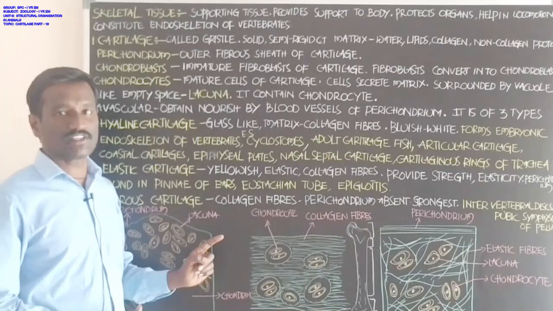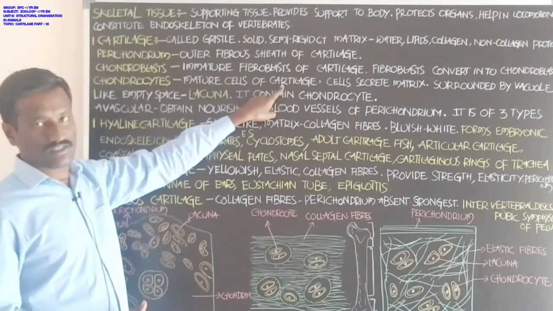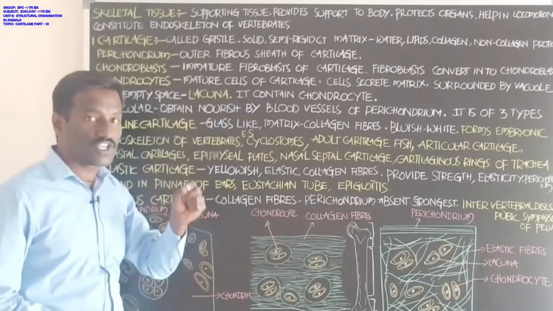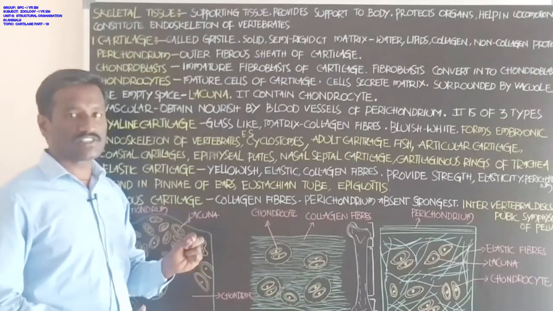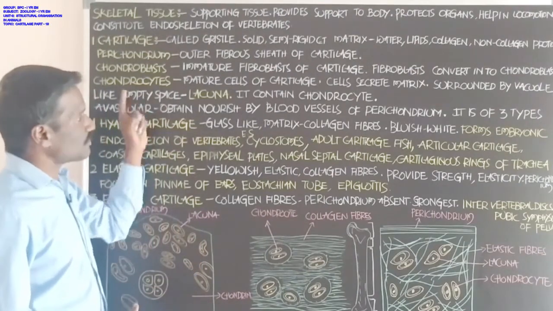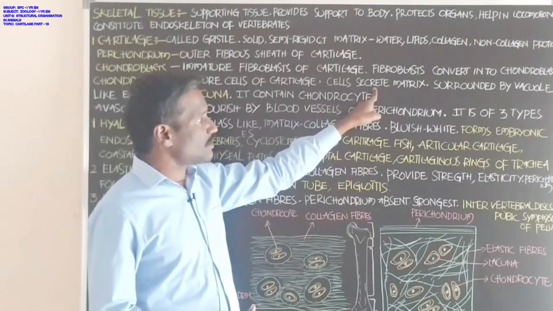So what about the chondrocytes? Chondrocytes are the cells present in the cartilage. These are mature cells of the cartilage. Immature cells of the cartilage are called chondroblast. Mature cells of the cartilage are called chondrocytes. Next, these chondrocytes secrete matrix.